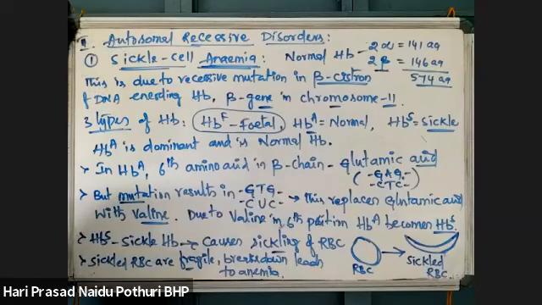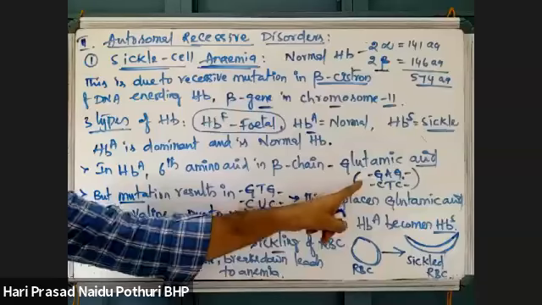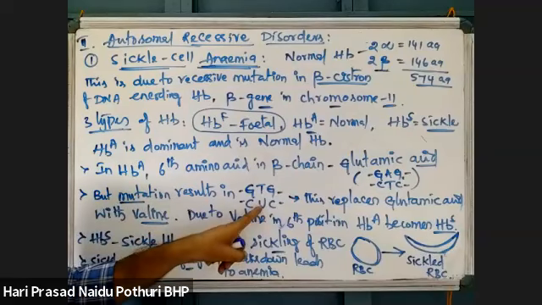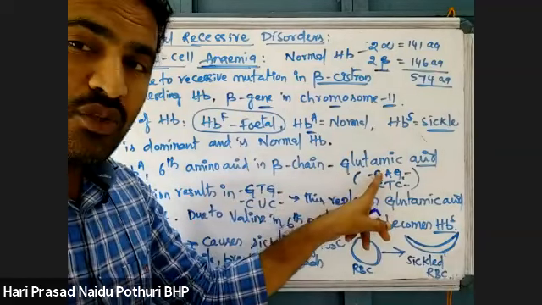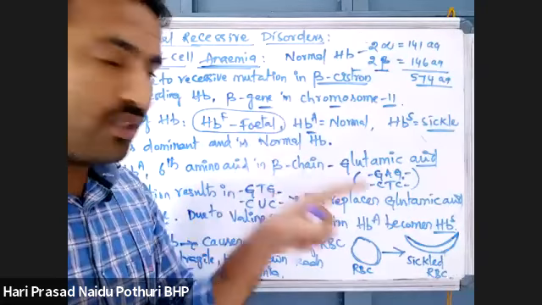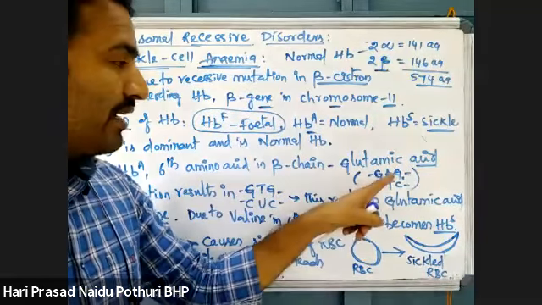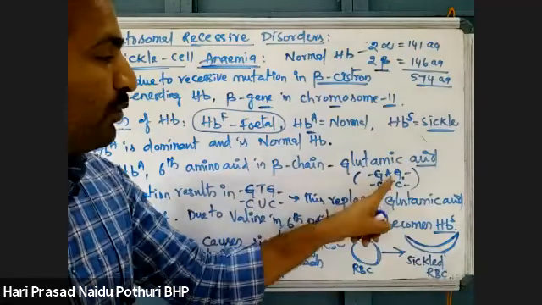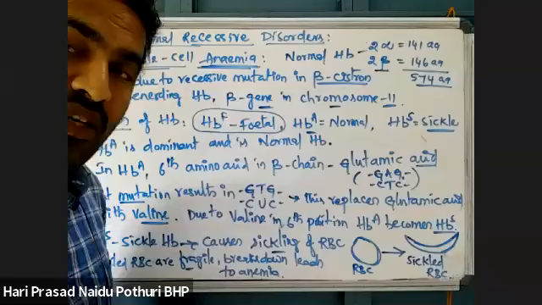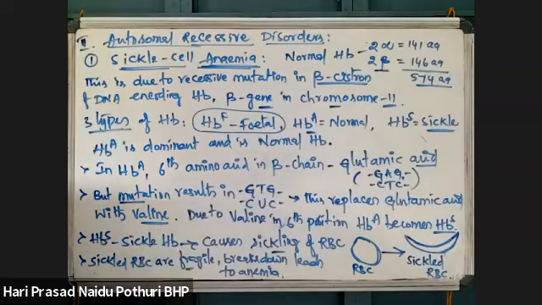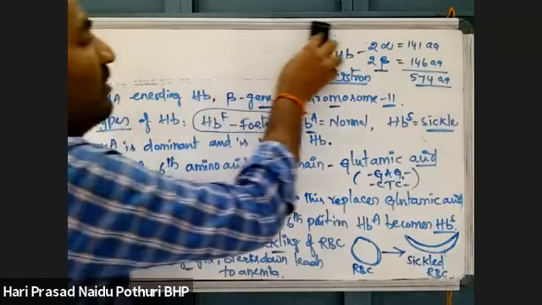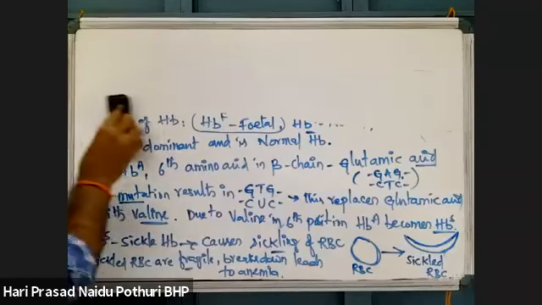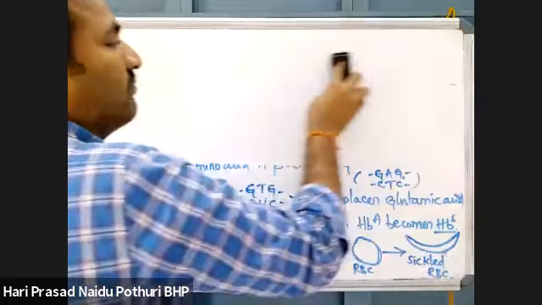The normal codon, when the recessive mutation takes place, becomes this one. Usually mutations, I told you, are point mutations, here replacements: transition, transversion. Here adenine is replaced with thymine. A purine replaced with a pyrimidine is what? Transversion. A transversion mutation has taken place there. Due to the recessive mutation, which is a transversion, a purine is replaced with a pyrimidine.